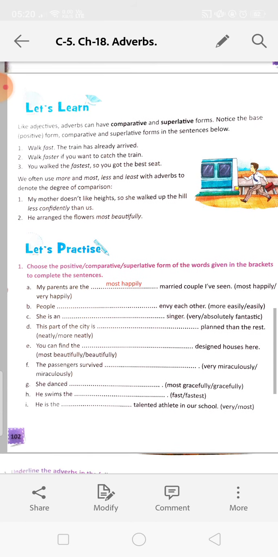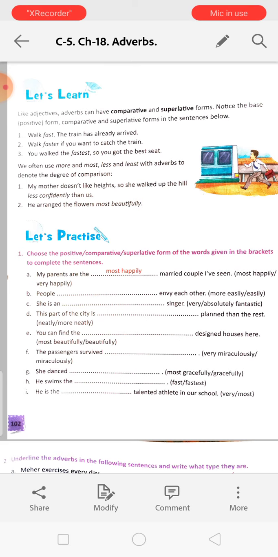Next, like adjectives, adverbs can have comparative and superlative degrees. In adjectives, we have learnt about the comparative and superlative degree. Like that, adverbs also have the comparative and superlative degree. Walk fast. The train has already arrived.